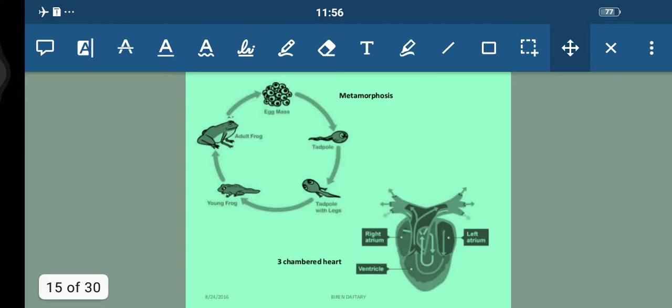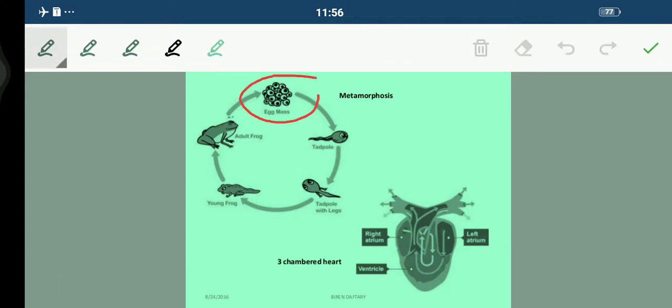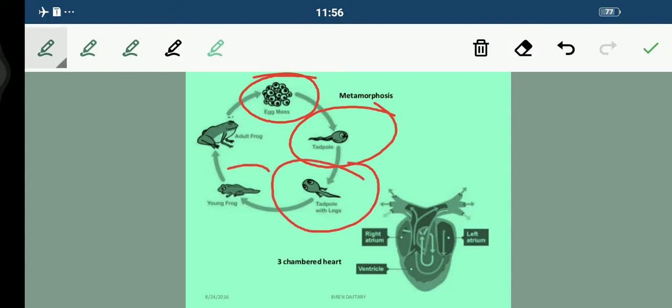You can see here the metamorphosis, students. They are the eggs. Then they become the tadpole. Then the tadpole with legs. And then a young frog. And ultimately in the end, we get the adult frog. Fine. This is what exactly happens. And this is their heart, the structure of their heart.